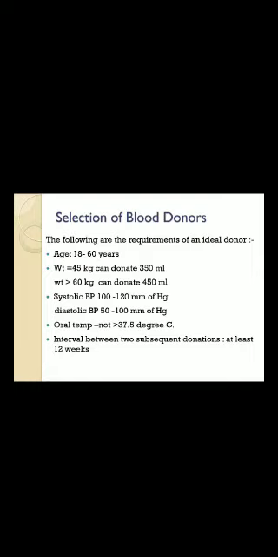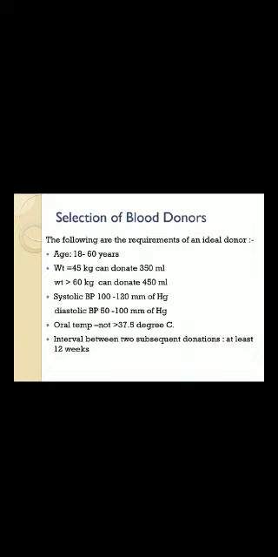So, how do you select the blood donor? You must have seen the blood camp happening where you can donate the blood. So, what are the requirements when you want to donate the blood in a blood donation camp? The age should be 18 to 60 years. Weight 45 kg can donate 350 ml and around 60 kg can donate 450 ml.